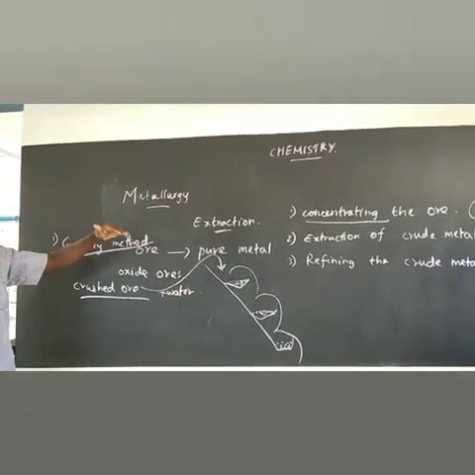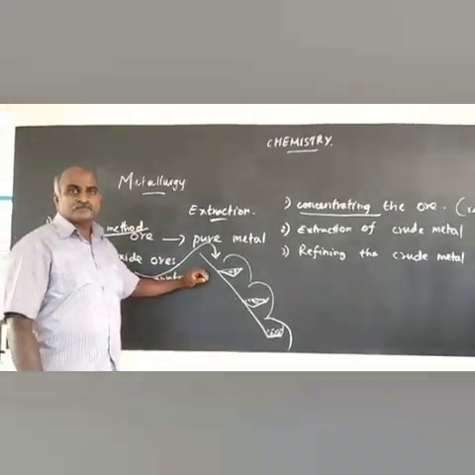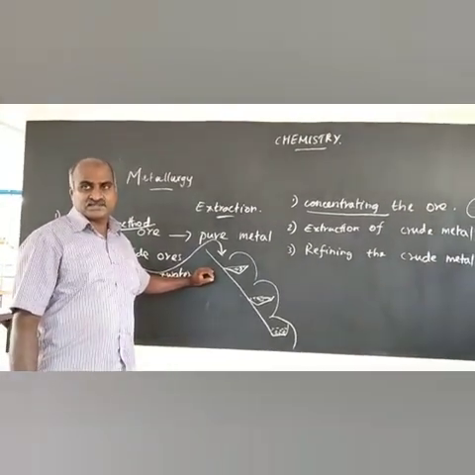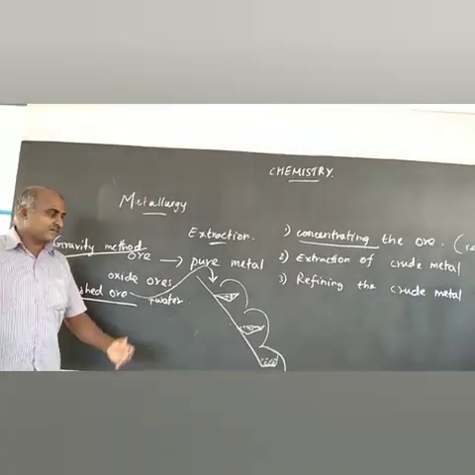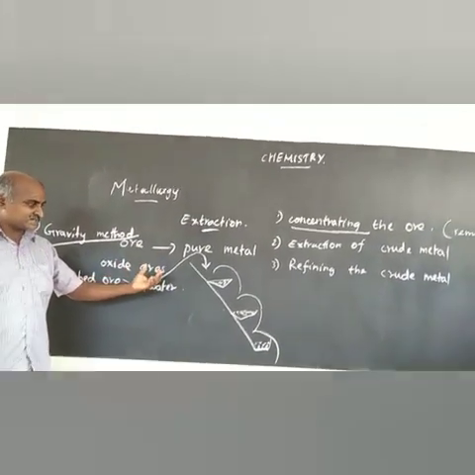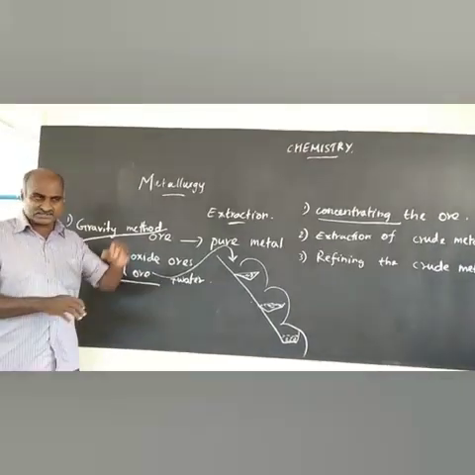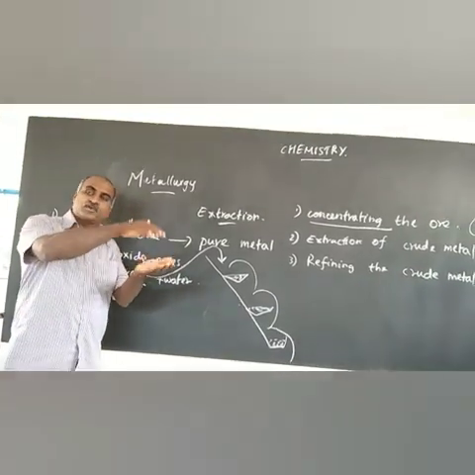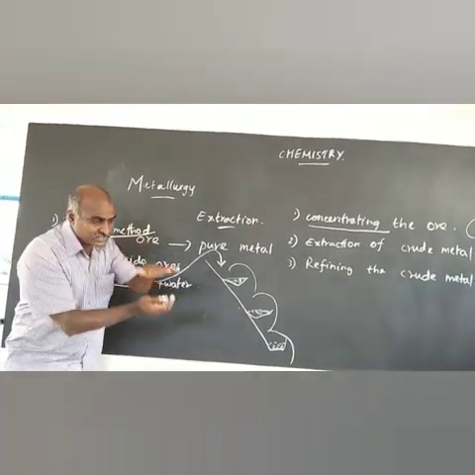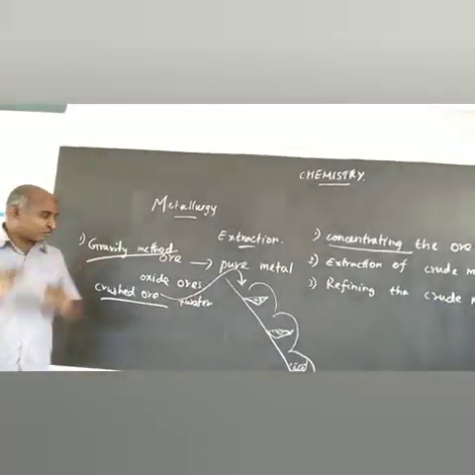For example, a local example I can tell you: while cleaning the rice, some husk will be there in our house. We have all experienced this. While cleaning the rice, we can remove the husk because husk is a lighter particle. When we add water, the husk will be floating and the rice is heavier and settles down. The same process happens here.